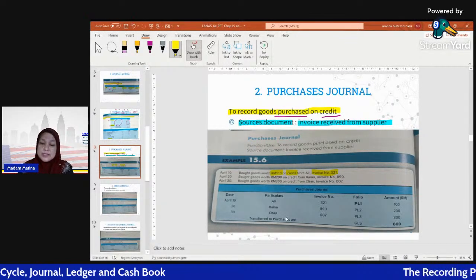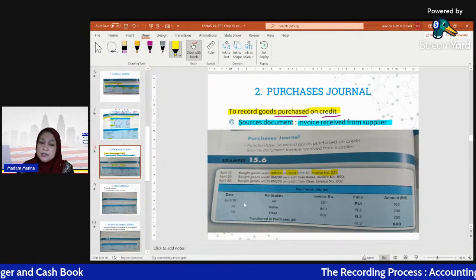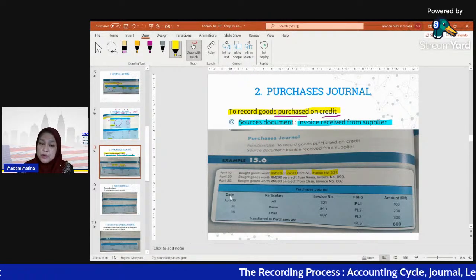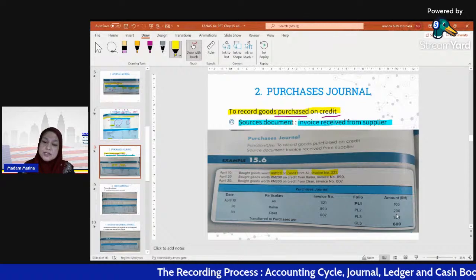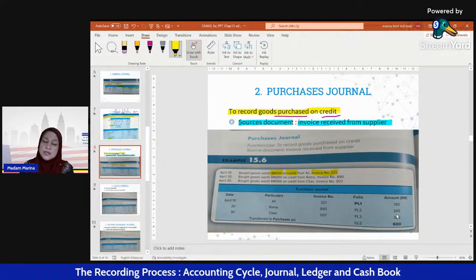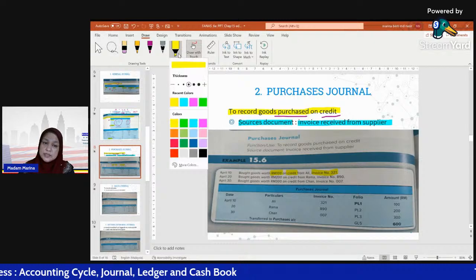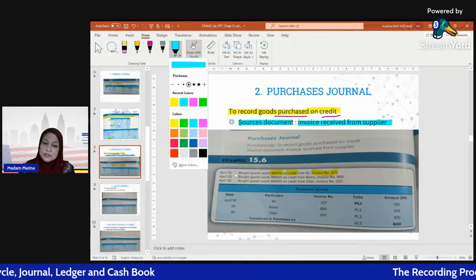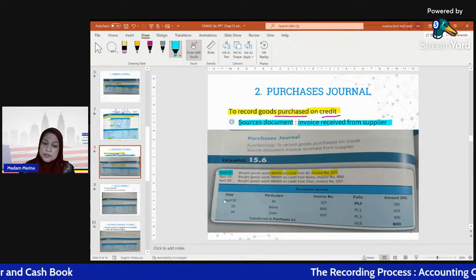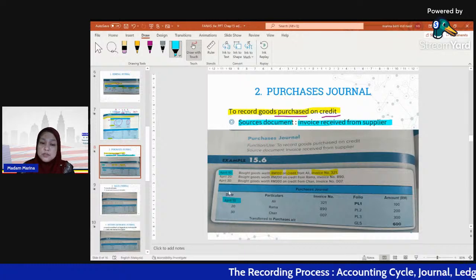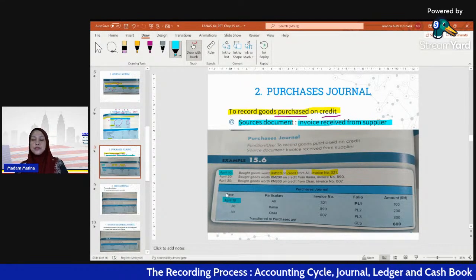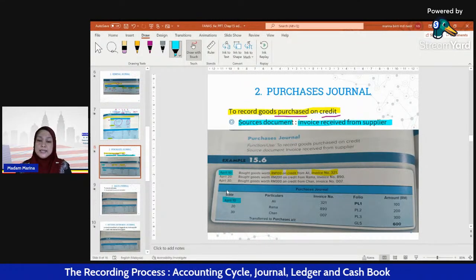Okay, how to record in this purchase journal table? So we have 1, 2, 3, 4, 5 columns, same as the general journal. We have the column of date, so just transfer the date here. April 10, bought goods worth 100 on credit from Ali.